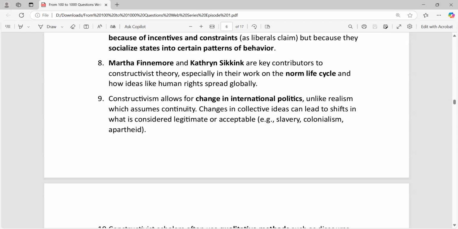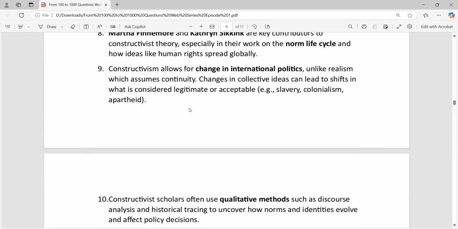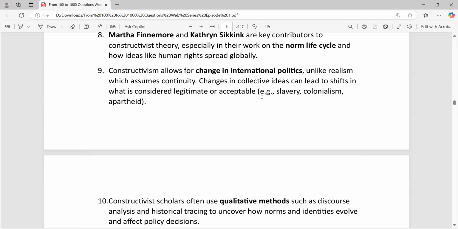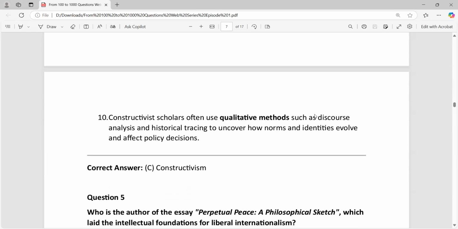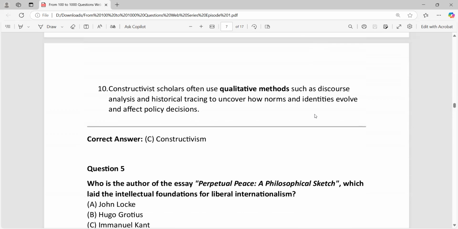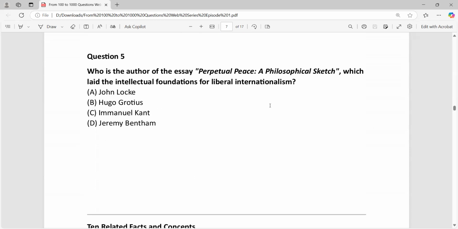Okay, if you have collective effort, you can make the change. Slavery has been abolished, colonialism has vanished, apartheid we fought. So these are all some of the changes we made by collective effort. So they focus on the qualitative method. It's not about quantity, it's about quality. So that's the important point.